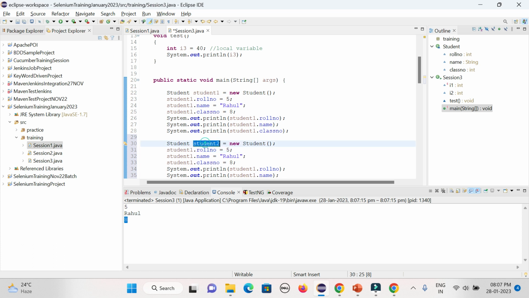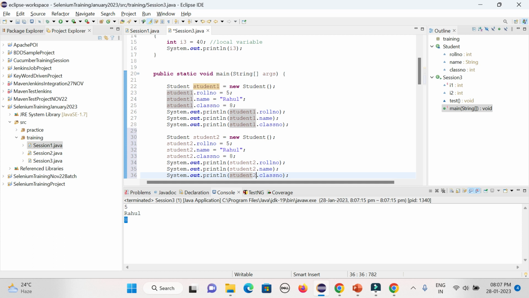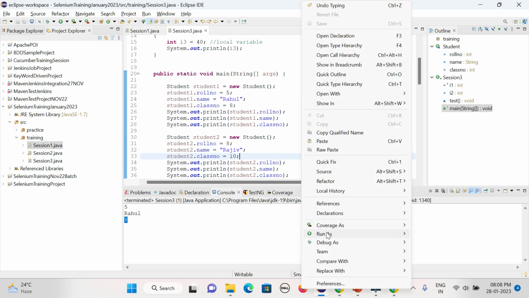Now I can define everywhere like student2 dot, and call the relevant value. Here I can give roll number as 8, name as Rajiv, and class number, suppose, class 10. Now if you print it out,